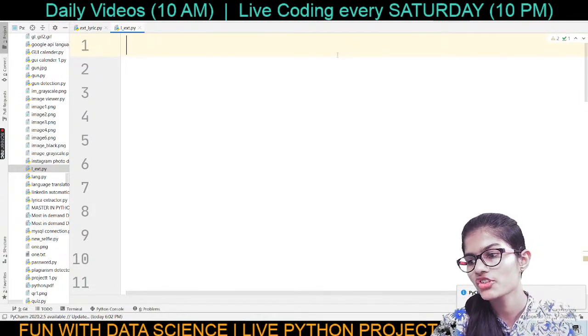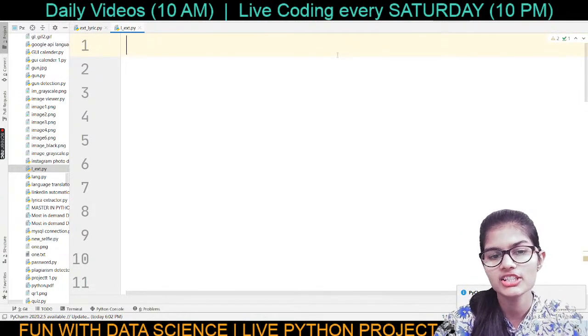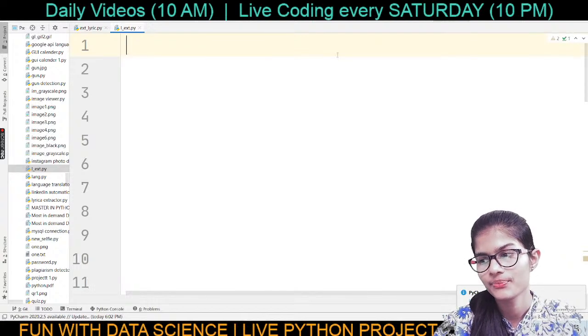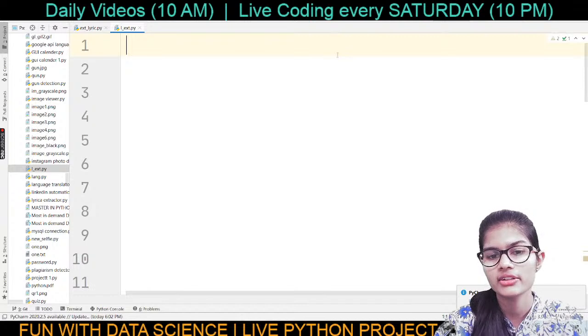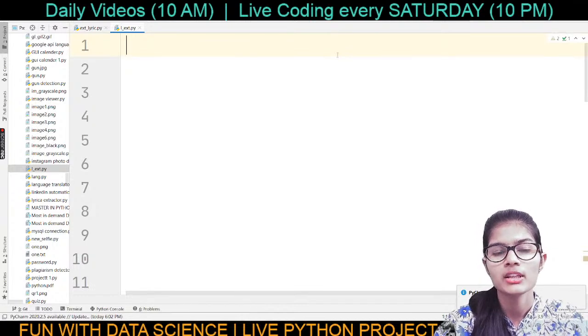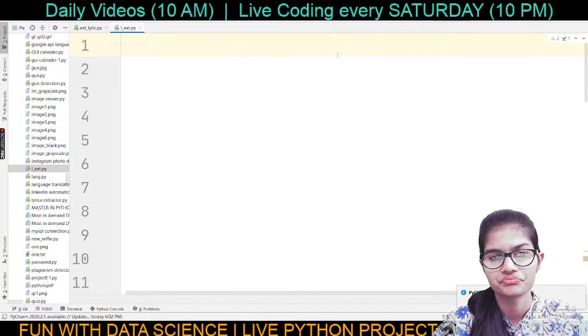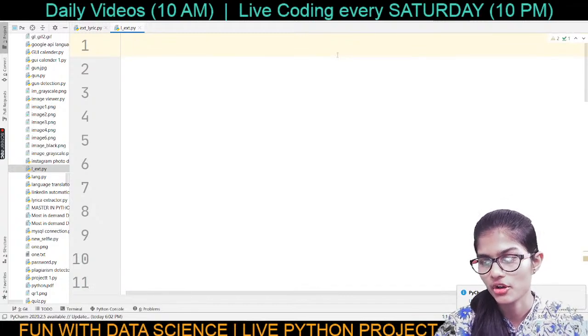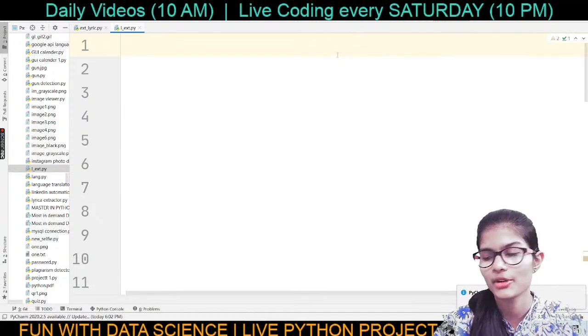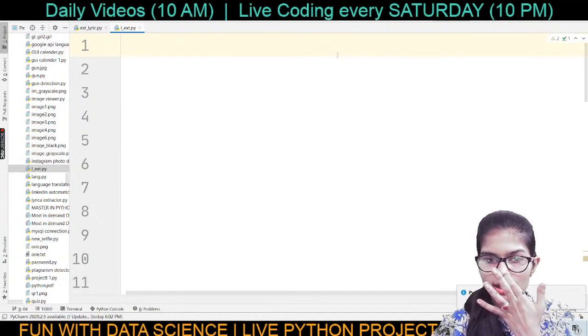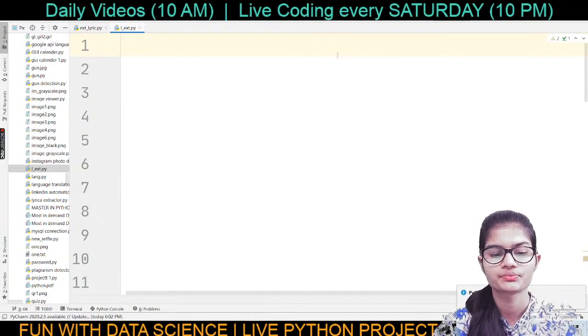Zad, the project name today is going to be Lyrics Extractor. In that case, you'll be making a GUI lyrics extractor. You'll write down the name of the song, and it will help you get the lyrics of that particular song. So this is the project for today. Right, let's move forward.